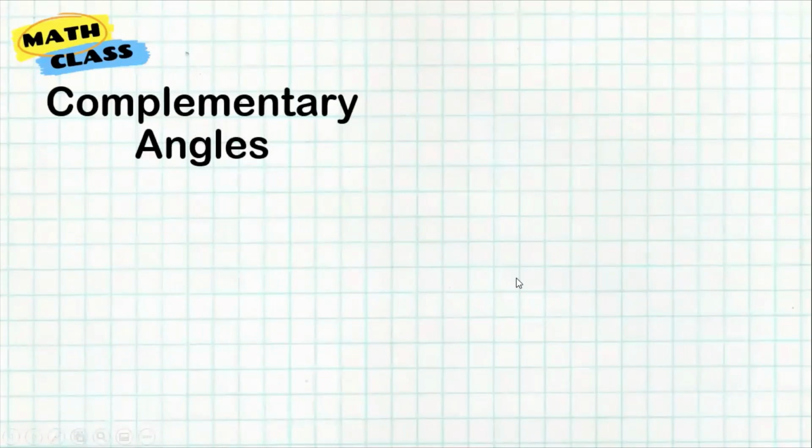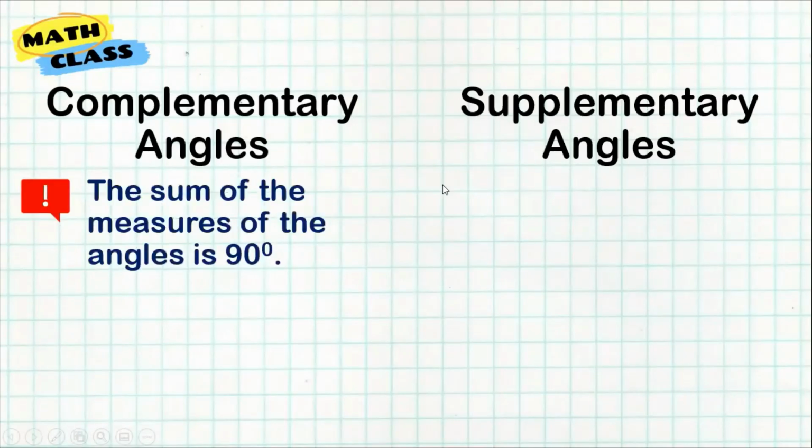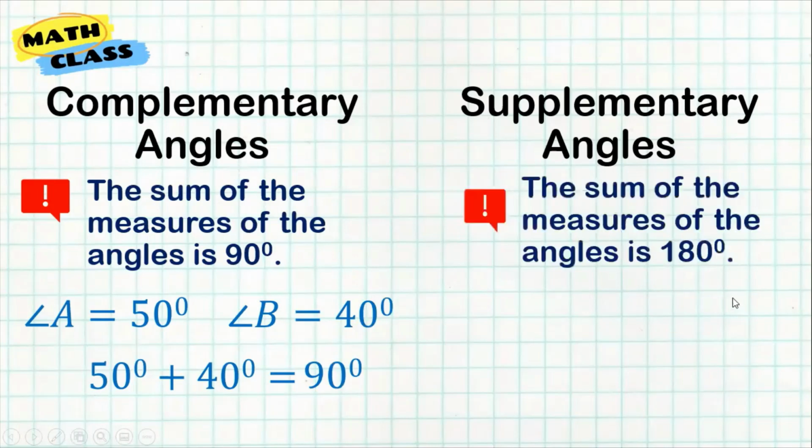In addition to linear pair angles, we also have complementary angles and supplementary angles. We call the angle pair complementary angles if the sum of the measurement of the angles is 90 degrees, meaning if you have angle A which is 50 degrees and angle B which is 40 degrees, if you add them together, the answer is 90 degrees. So they are complementary angles.